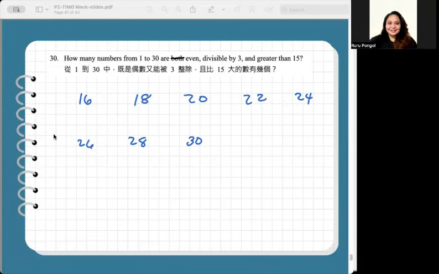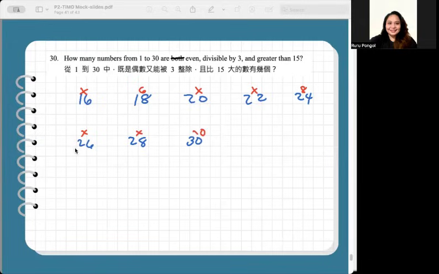Now, let's eliminate the numbers that are not divisible by 3, because the numbers must be divisible by 3 according to the question. 16 divided by 3, remainder 1. 18 divided by 3 is 6. 20 divided by 3, remainder 2. 22 divided by 3 is 7, remainder 1. 24 divided by 3 is 8. 26 divided by 3 is 8, remainder 2. 28 divided by 3 is 9, remainder 1. 30 divided by 3 is 10.